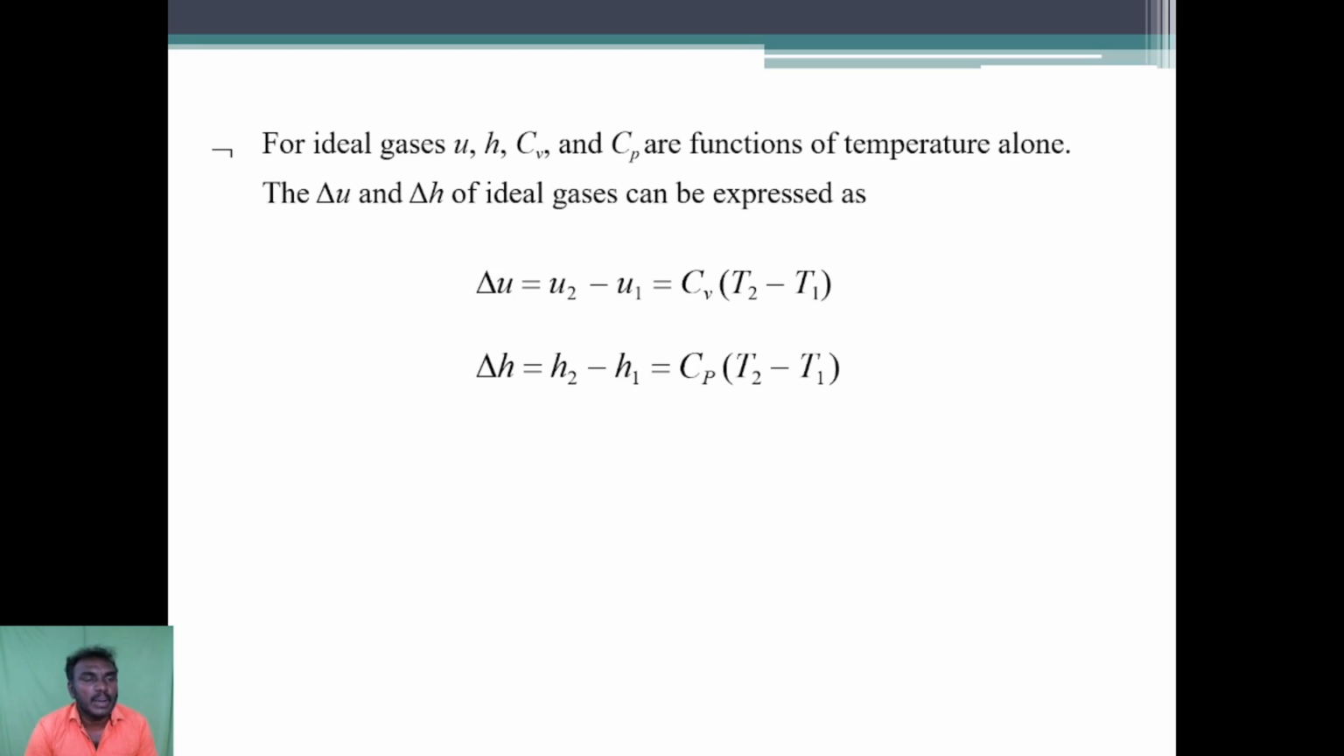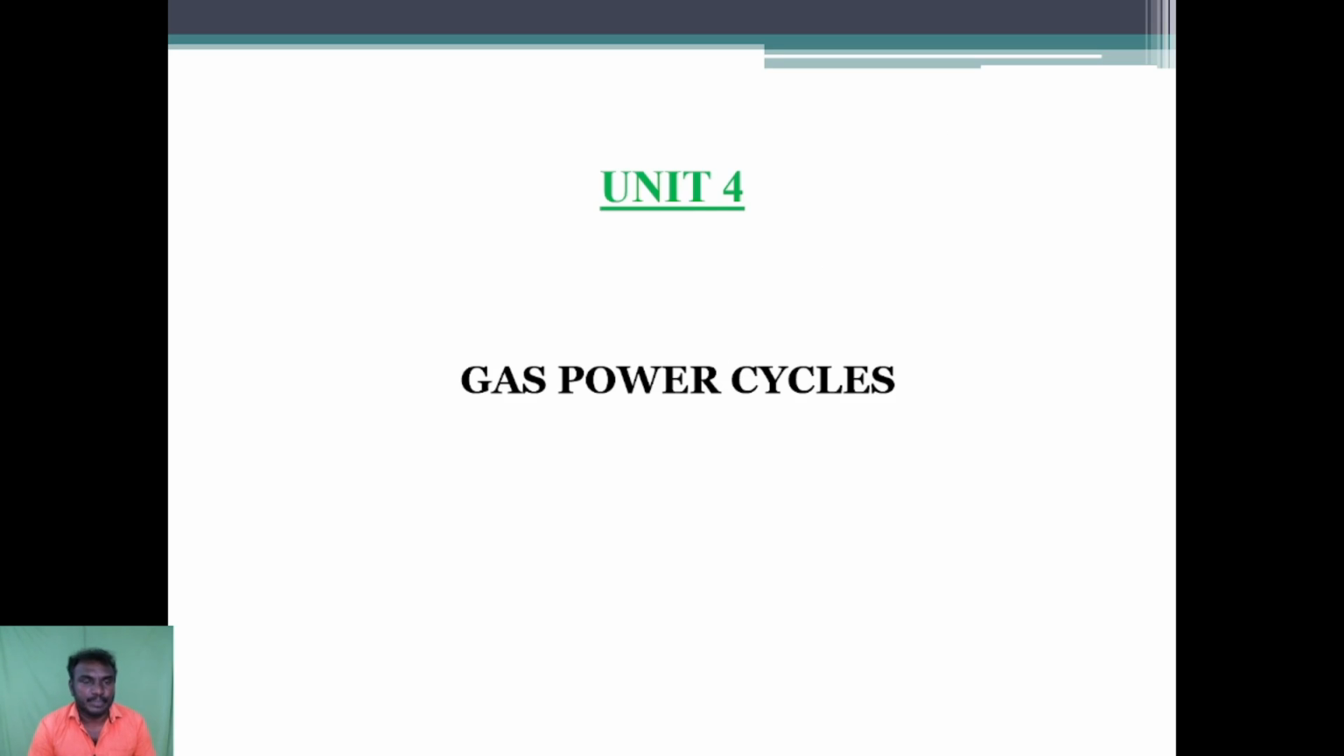Then the del U and del H of an ideal gas can be expressed as: del U is equal to U2 minus U1, which is equal to Cv into T2 minus T1. Similarly, del H is equal to H2 minus H1, which is equal to Cp into T2 minus T1.